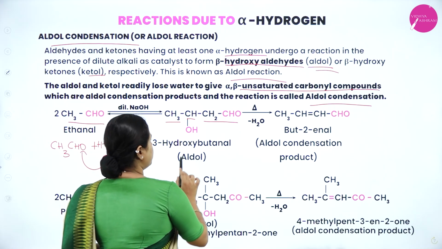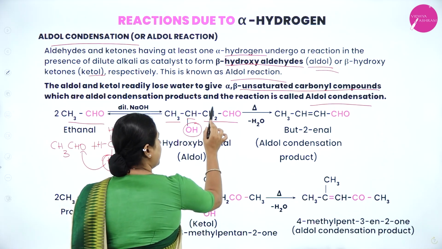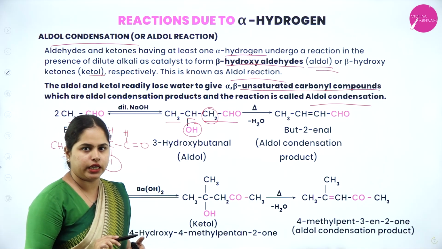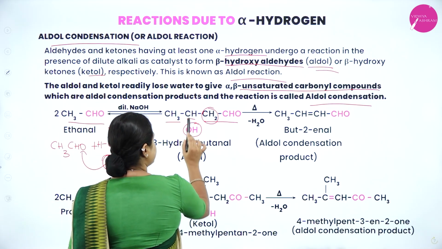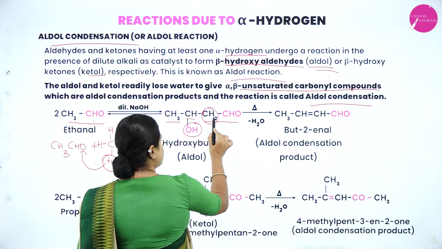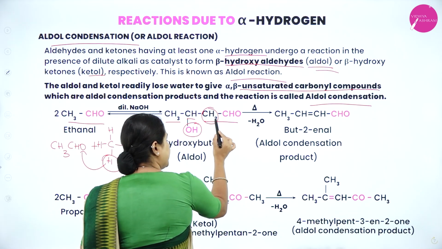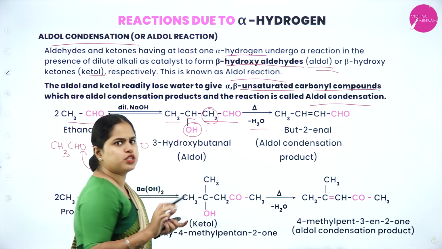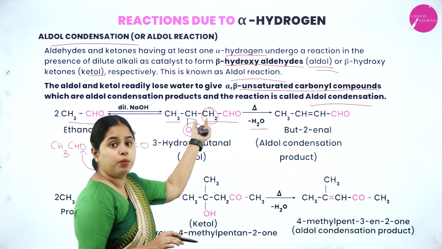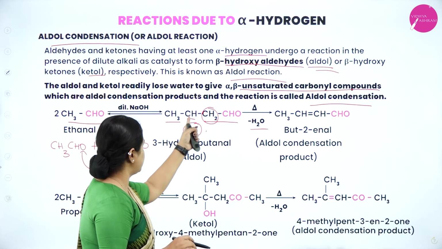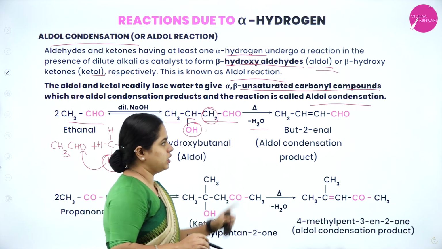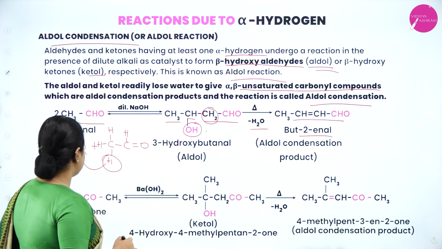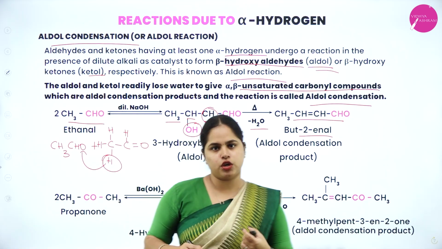Now what you have to remember, when hydroxyl group and hydrogen are present in adjacent carbon atoms, water can be easily removed from there. So you will have CH3, CHOH, CH2, CHO. From here, OH and 1 hydrogen from here will be removed. That is, H2O will be removed. So H2O is removing means a double bond will be formed here. So you'll get CH3CH double bond CH-CHO. That is but-2-enal you are going to get. Clear? Now let's take an example of a ketone, CH3COCH3.